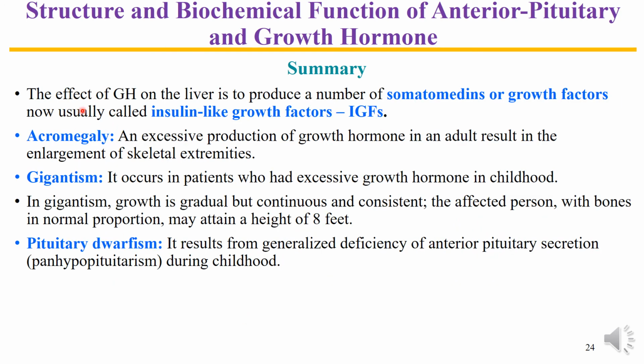Actually, the effect of growth hormone on the liver is to produce a number of somatomedins, and these growth factors are responsible for enlargement and development of the different organs of the body. Regarding disorders, the main disorders of the anterior pituitary are acromegaly due to excessive production of growth hormone in adults, gigantism, excessive production of growth hormone in childhood, and pituitary dwarfism. It results from generalized deficiency of anterior pituitary secretions. That's why it is called panhypopituitarism during childhood. As a result, the growth and development of a child is arrested or stopped.